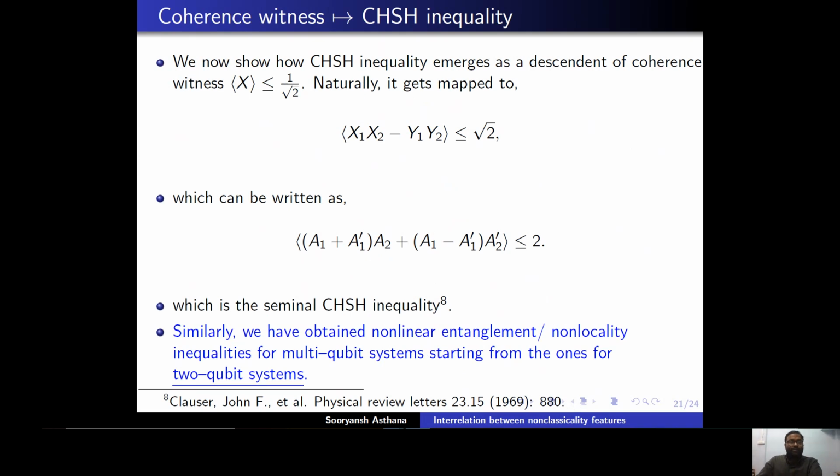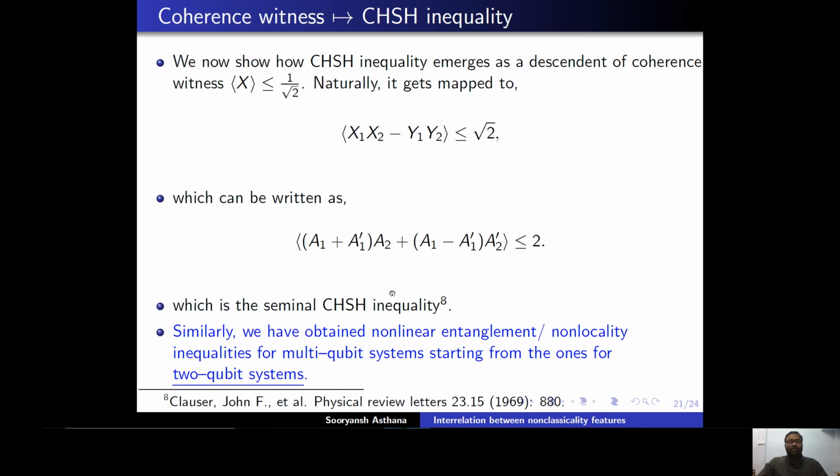Now we turn our attention to getting the CHSH inequality from a coherence witness. So now we take this coherence witness, expectation value of x bounded by 1 over root 2, and this maps, under the homomorphism which we have discussed earlier, to x1 x2 minus y1 y2 bounded by root 2, which can be written as a1 plus a1 prime a2 plus a1 minus a1 prime a2 prime bounded by 2 for specific choices of a1, a1 prime and a2, a2 prime.